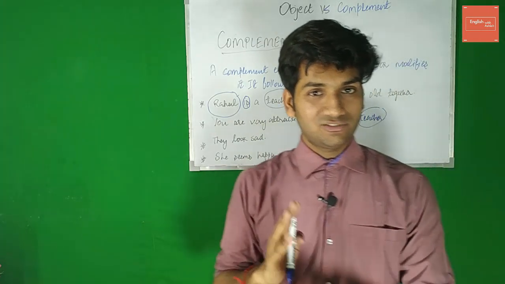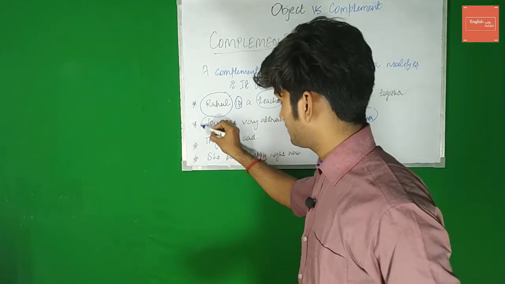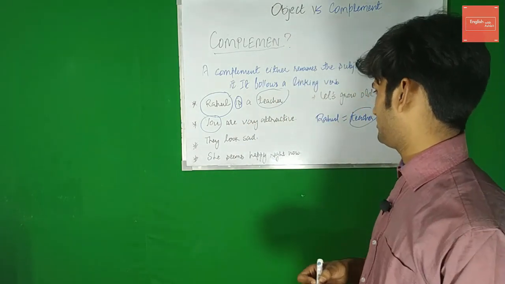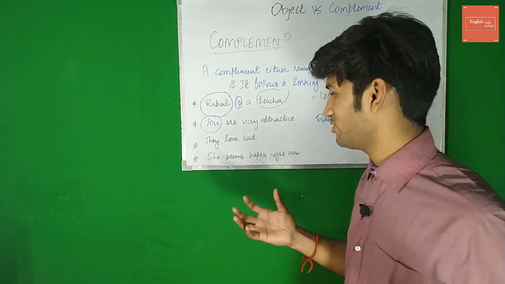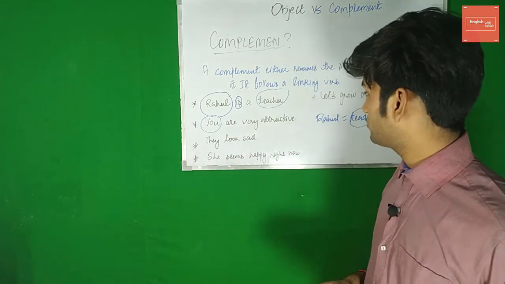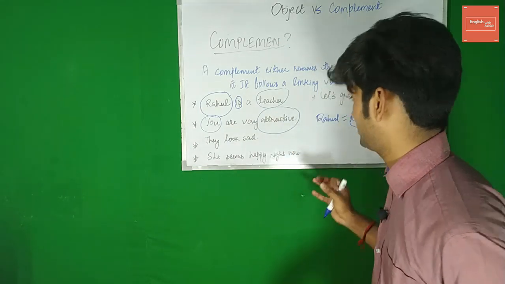You are very attractive. So you is the subject here, right? You tell me, what is my complement? It's not that difficult to find out. It's very easy. You are very attractive. So our complement in this sentence is attractive.